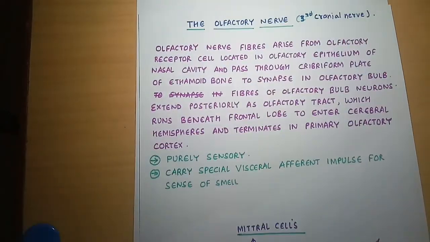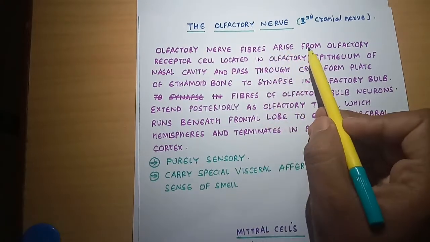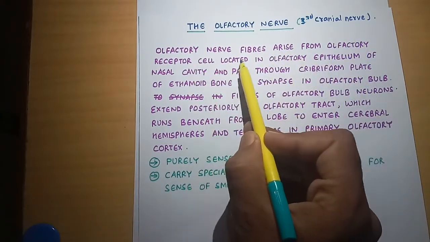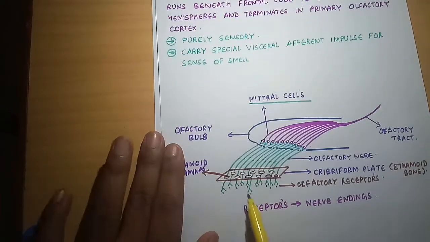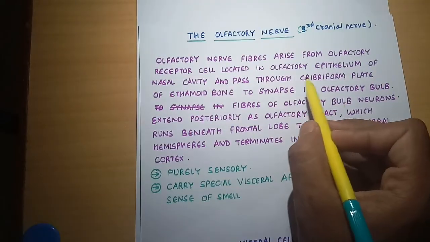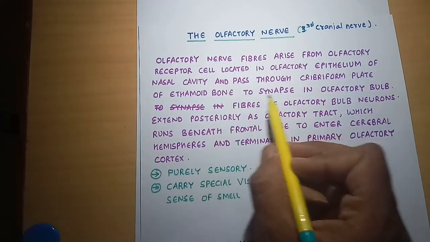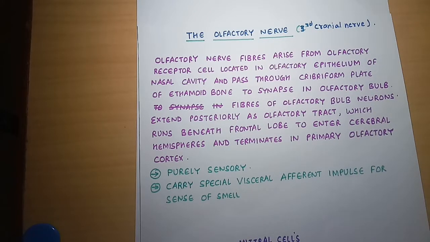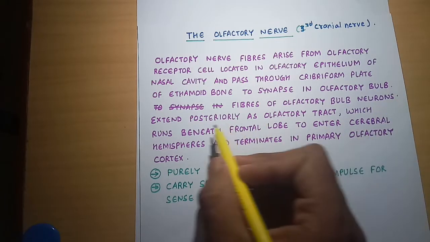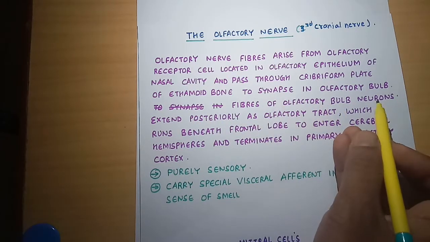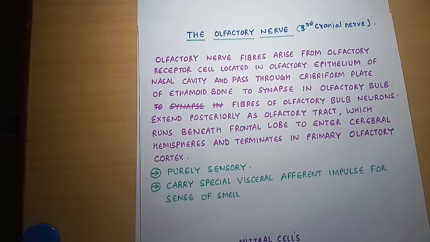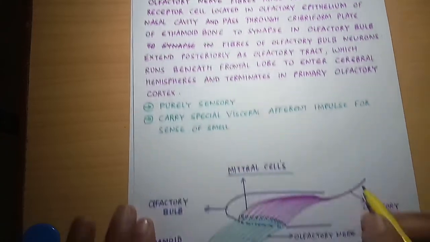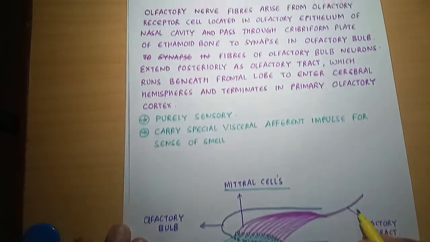The olfactory nerve fibers arise from the olfactory receptor cells located in the olfactory epithelium of the nasal cavity. This is the nasal cavity. They pass through the cribriform plate of the ethmoid bone to synapse in the olfactory bulb with the mitral cells. The fibers of the olfactory bulb neurons extend posteriorly as the olfactory tract. The mitral cell fibers join together and form the olfactory tract.